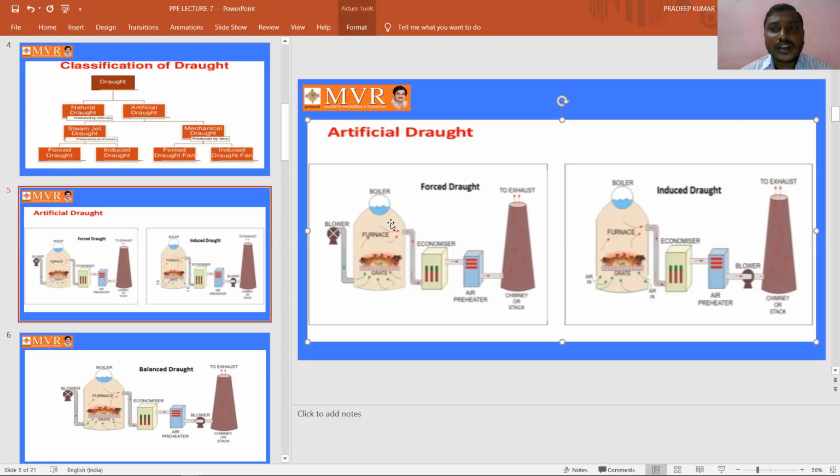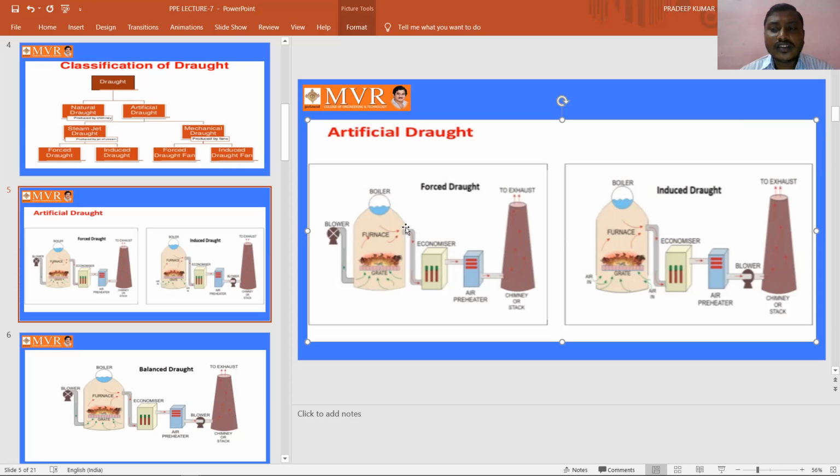When we have generated the heat and supplied it to the boiler, for getting the heat we are doing some combustion process here. For the combustion, we are using products such as coal and air. By using this air and coal, we make a combustion here. By using this combustion, we are going to get heat. We are going to generate heat.